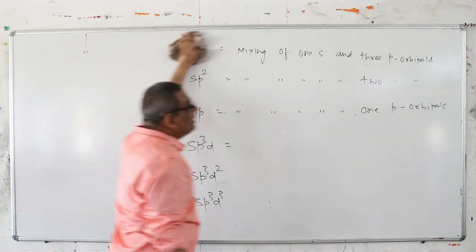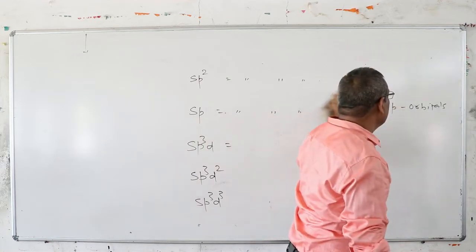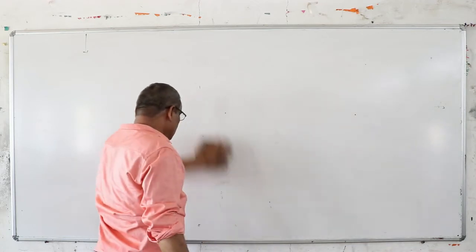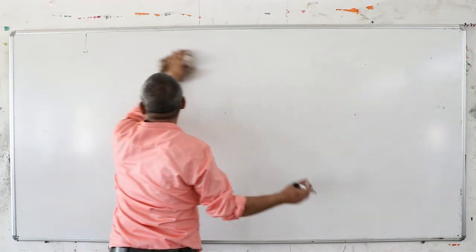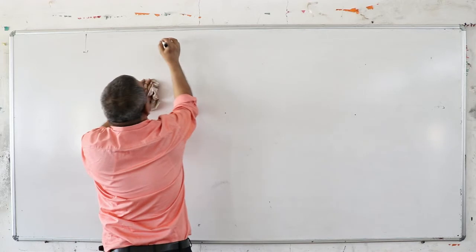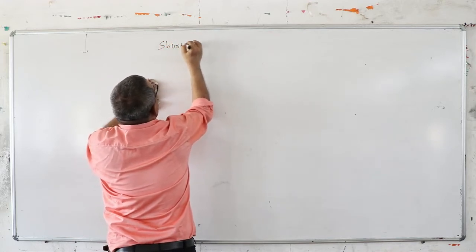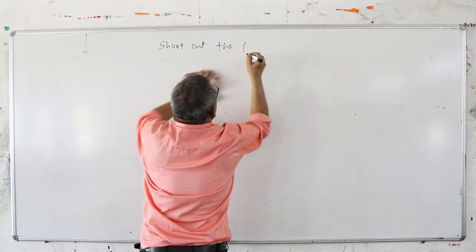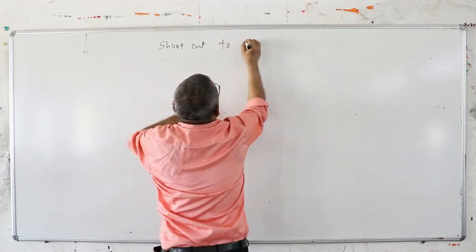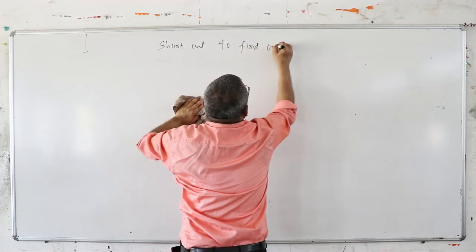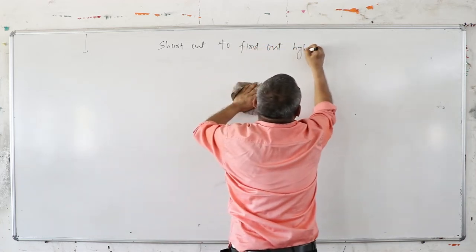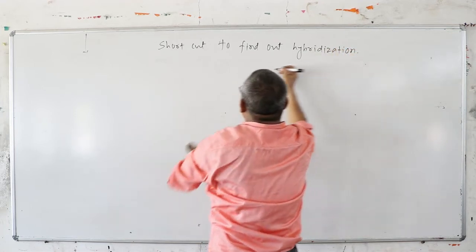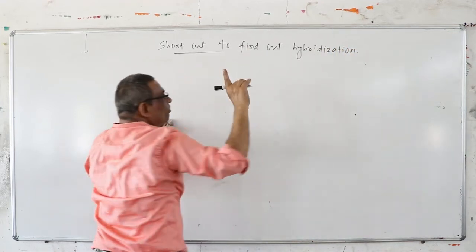So now the shortcut method to find the hybridization. I will tell you a one-line shortcut, not more than two lines. Suppose you want to deduce the hybridization in a simple compound. The limitation of this shortcut is that the central atom must be one.